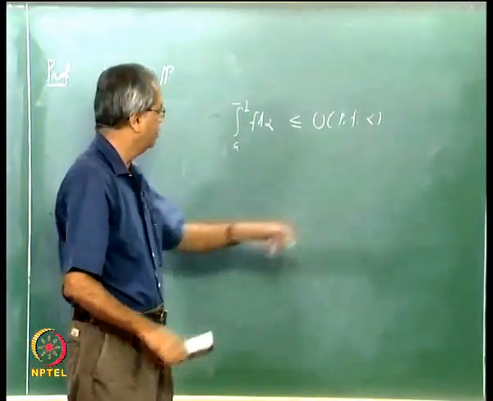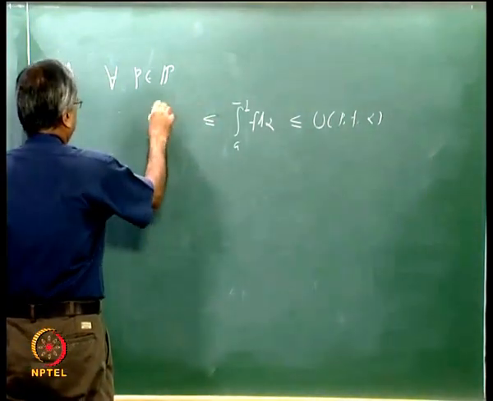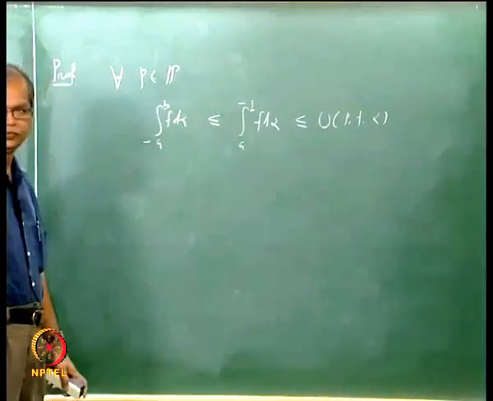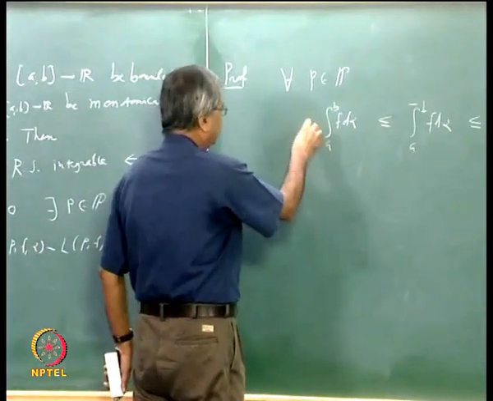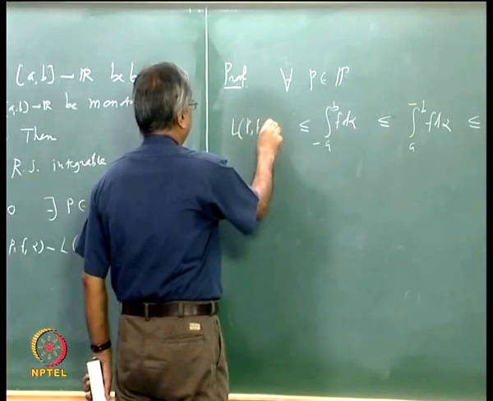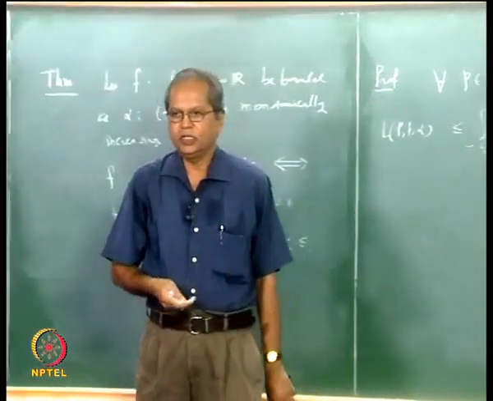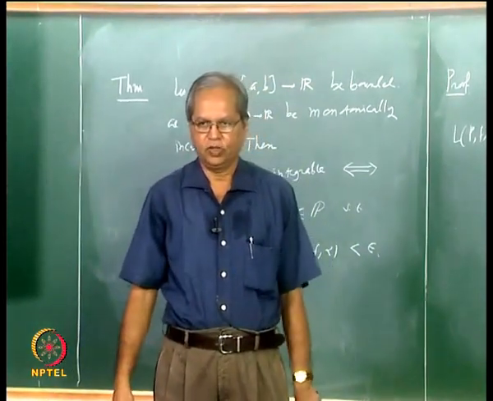And we have proved that the upper integral is always bigger than or equal to the lower integral. Is it also clear that the lower integral is always bigger than or equal to any lower sum? Because the lower integral is the supremum of all the lower sums.